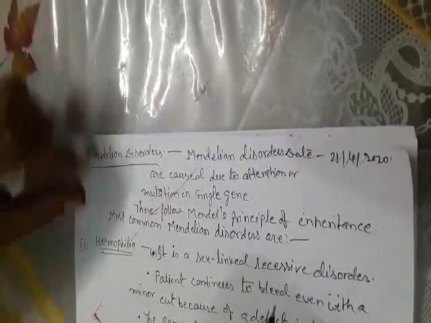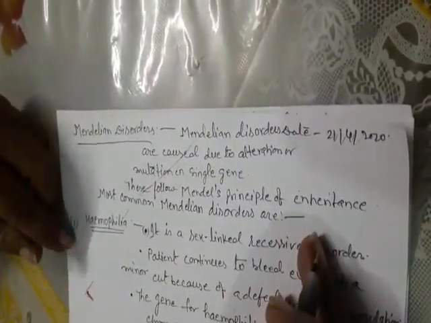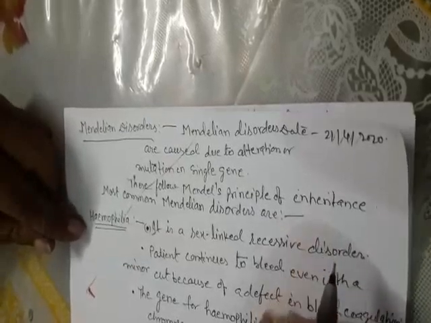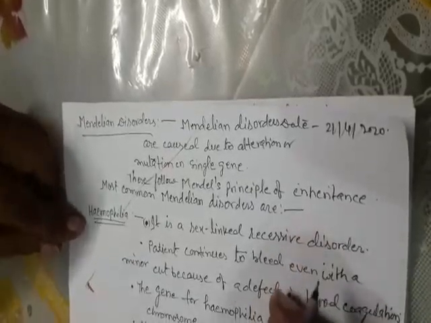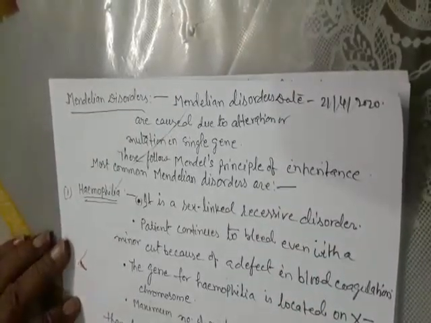The second genetic disorder is Mendelian disorders. Mendelian disorders are caused due to alteration or mutation in a single gene. These follow Mendel's principles of inheritance. The most common Mendelian disorders are: first, we discuss hemophilia.